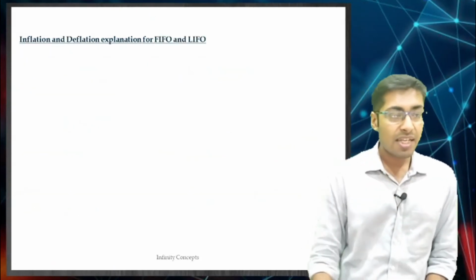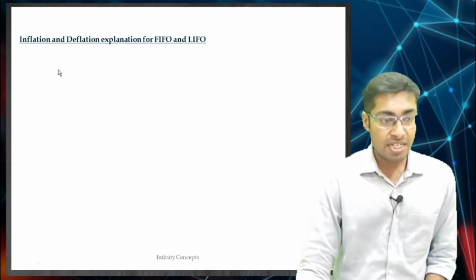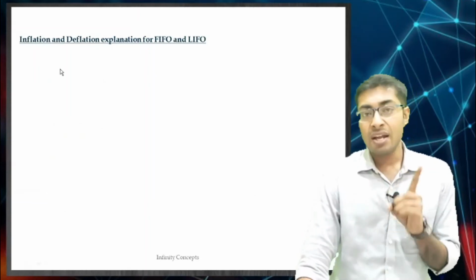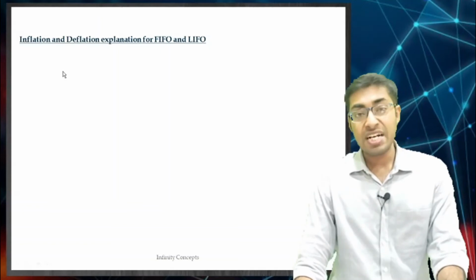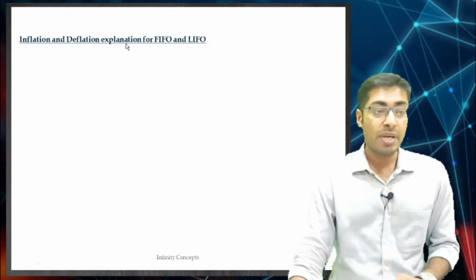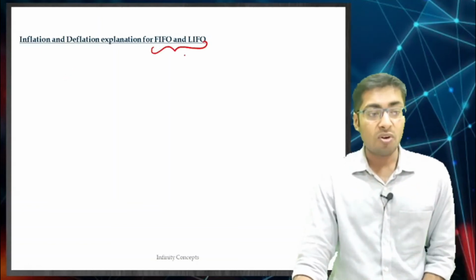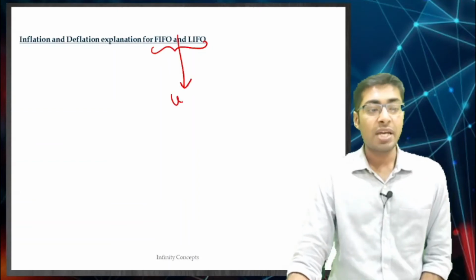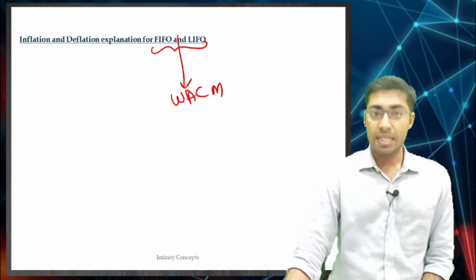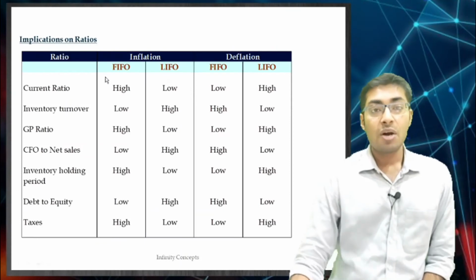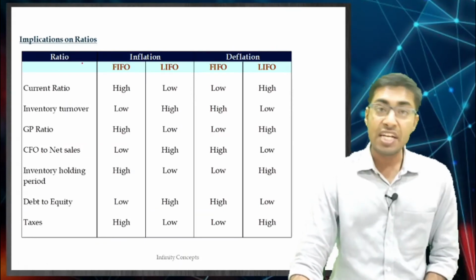We have done this thing, the inflation and deflation explanation for FIFO and LIFO. Remember, the weighted average cost method is always going to be between FIFO and LIFO, okay. Between them is going to be the weighted average cost method, right. Now we will move ahead. What are the implications on the ratios, okay.